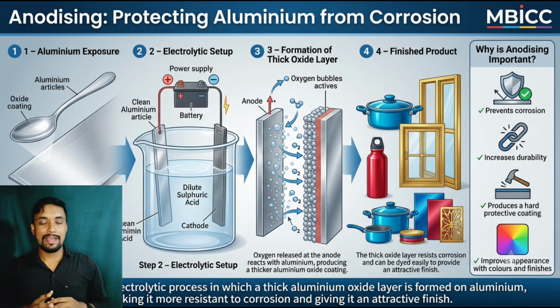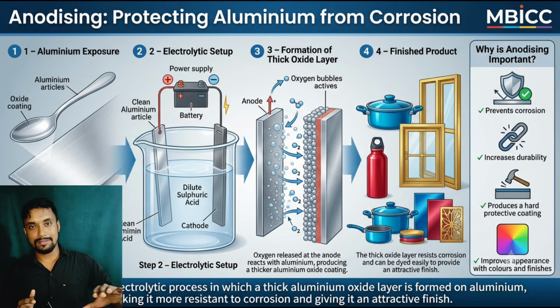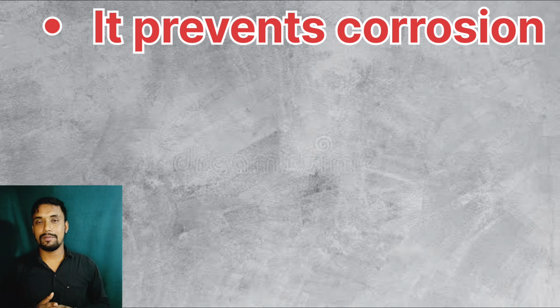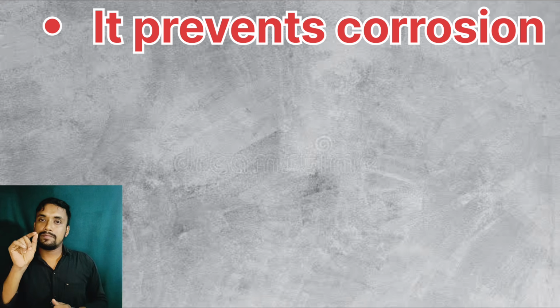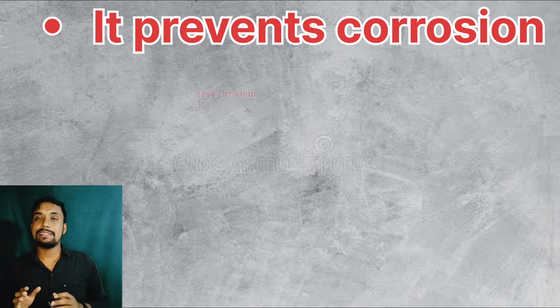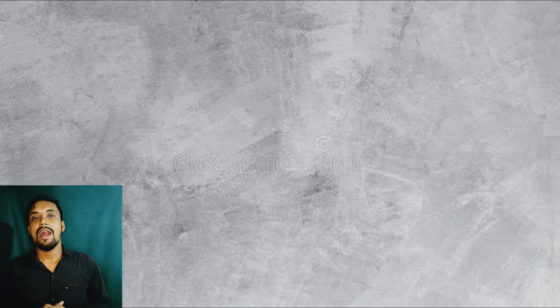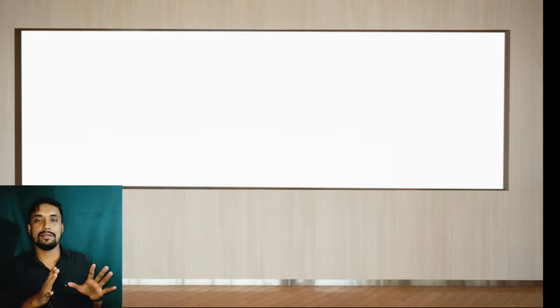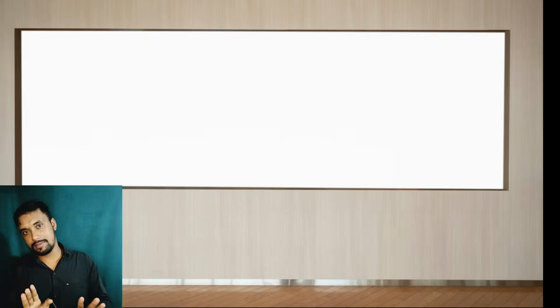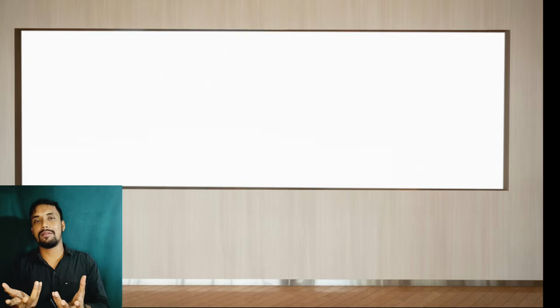And in this, as a layer is formed over the aluminium, the first thing is that it prevents corrosion. I explained why it prevents corrosion. The second thing is, because of this layer, it is easy for us to color the aluminium. Got it? Aluminium is not the only metal. Other metals can also be anodized. Got it? But aluminium is popular. Okay.